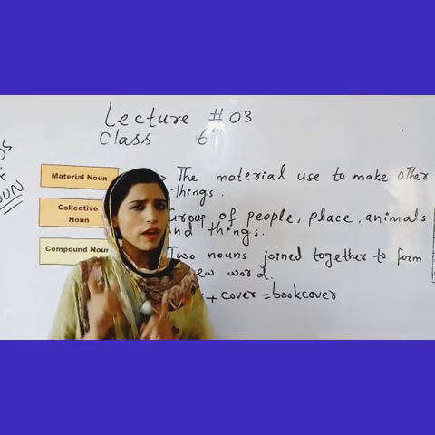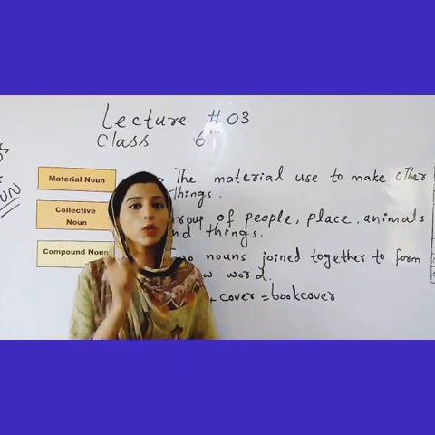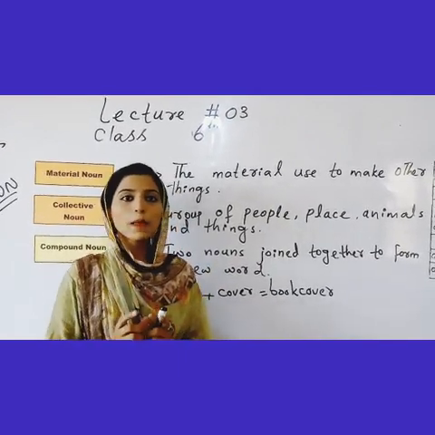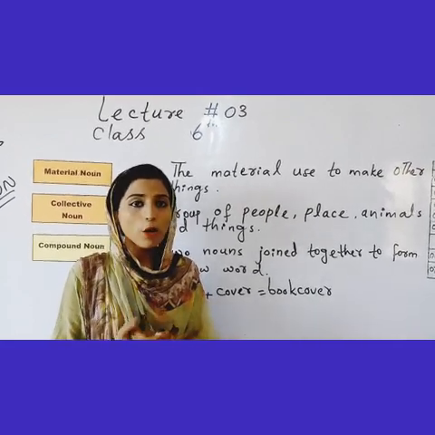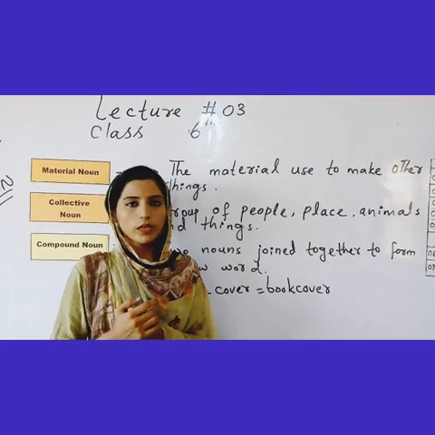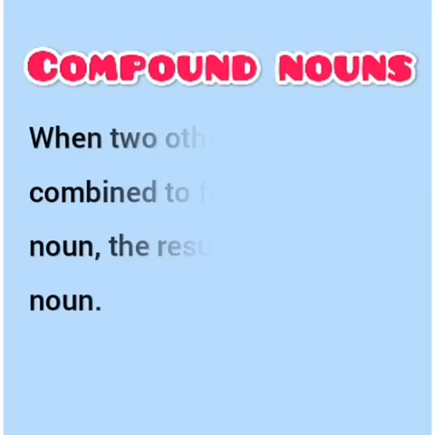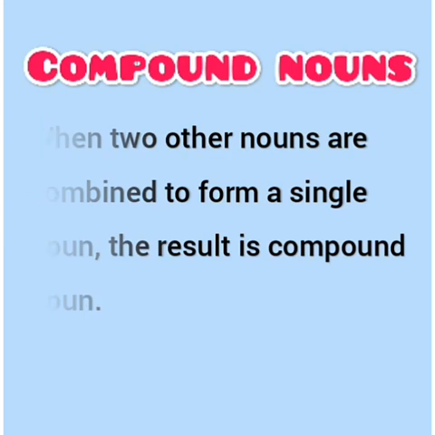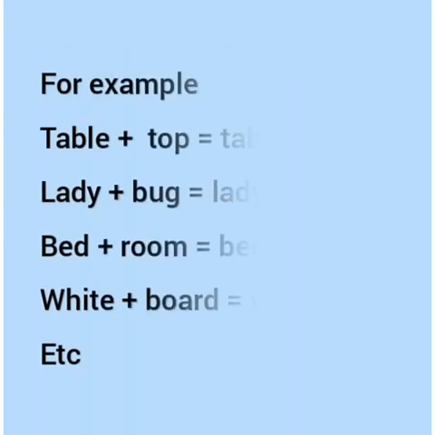I hope you have understood compound in your science subject. Not compound noun, but the word compound, you have done it. The word compound means the mixture of two things, and the compound noun is the mixture of two words. So let's start compound nouns. When two nouns are combined to form a single noun, the result is a compound noun. Now, here we have some examples, look at them.